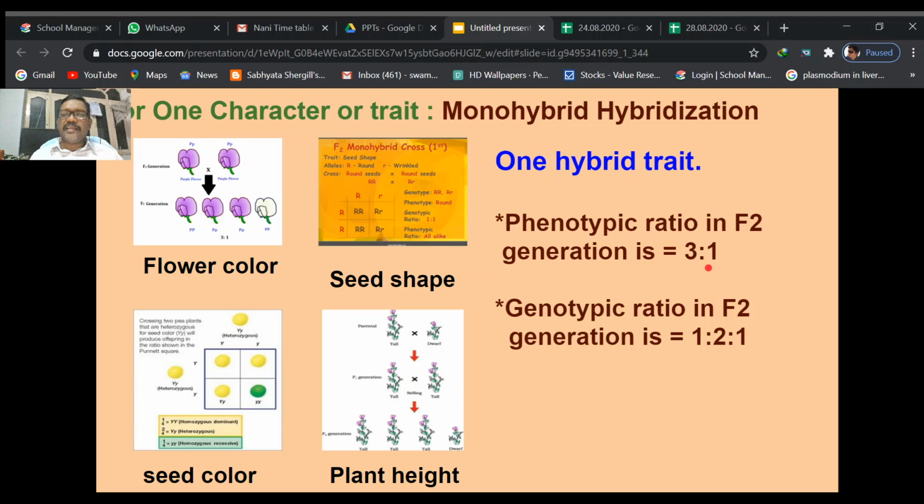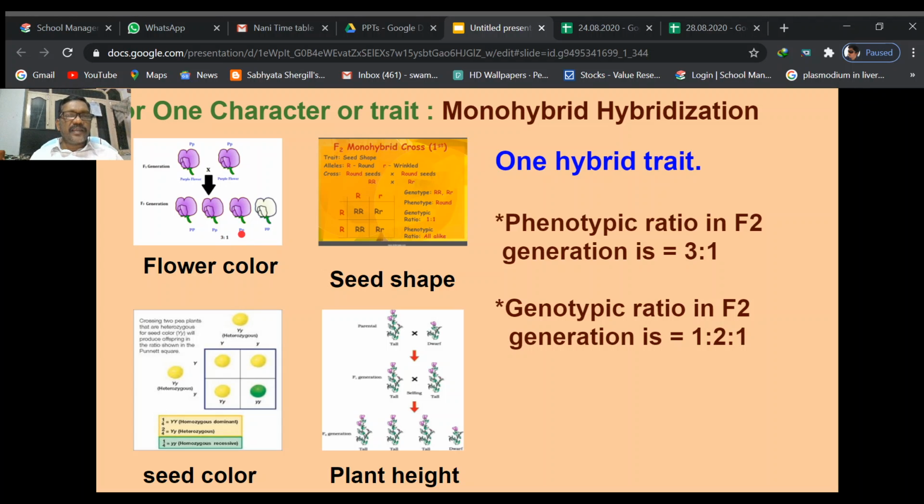The phenotypic ratio is again 3:1, and if we observe the genotypic ratio, we get 1:2:1, because 1 is the pure capital P. Here capital P capital P means a homozygous dominant purple flower producing plant. These two are not homozygous dominant. They are heterozygous dominant because one is capital P dominant, one is small p recessive.